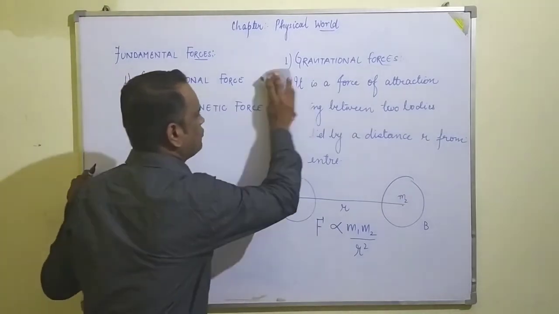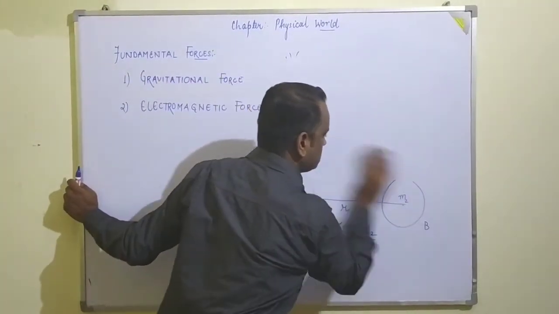What is the electromagnetic force? What do you mean by the electromagnetic force?